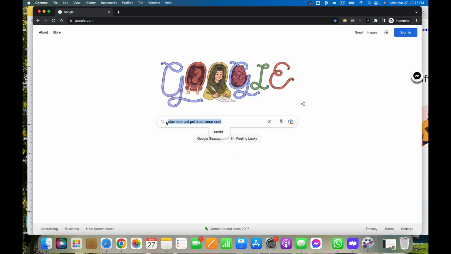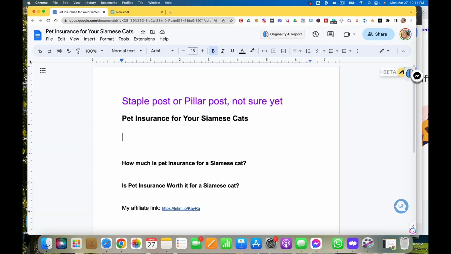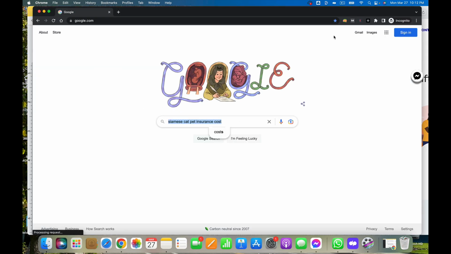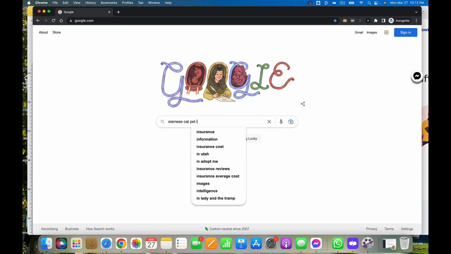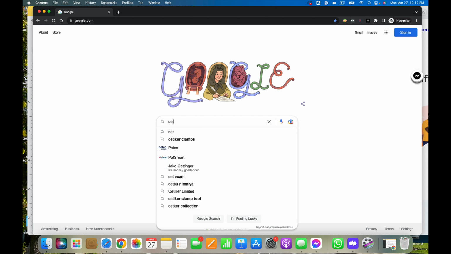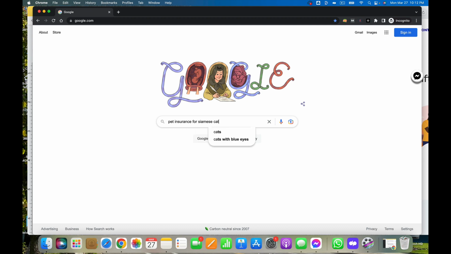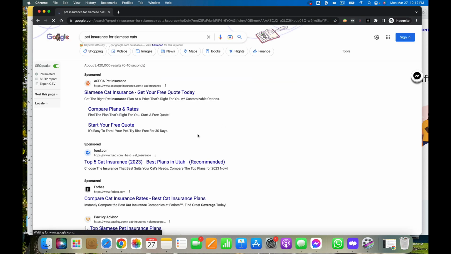I'm going to copy this and put it over here into my content, because this is going to be a phrase that I want to use somewhere in there. We'll go back to here. That didn't give me any really good ones. So let's do pet insurance for Siamese cats, and we will go ahead and click it.